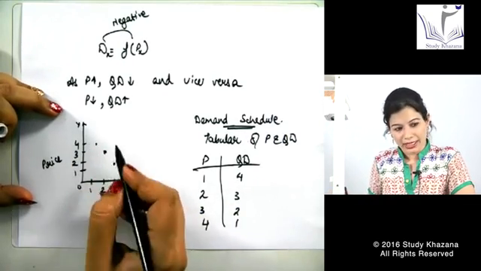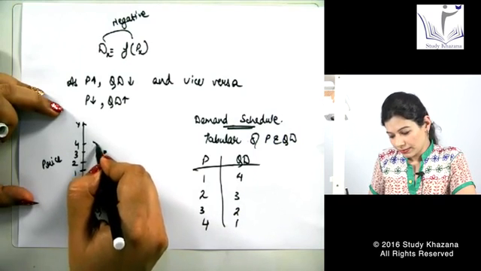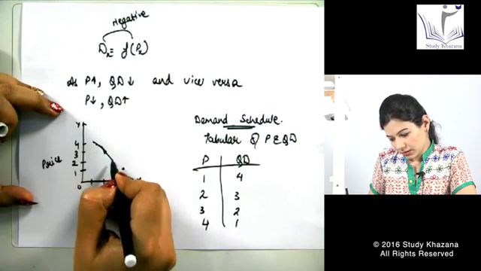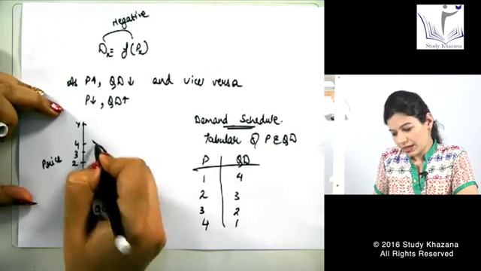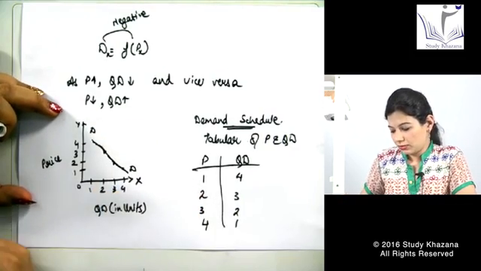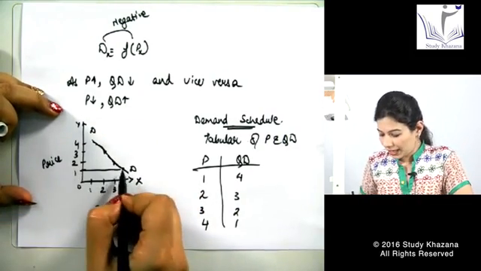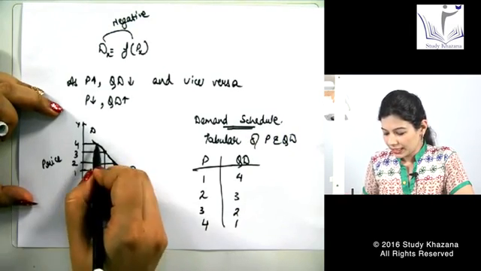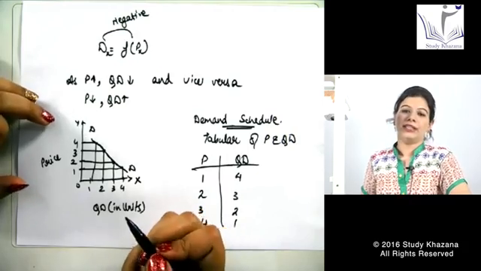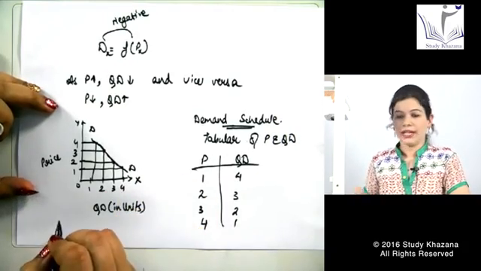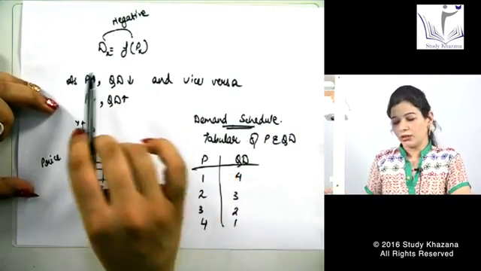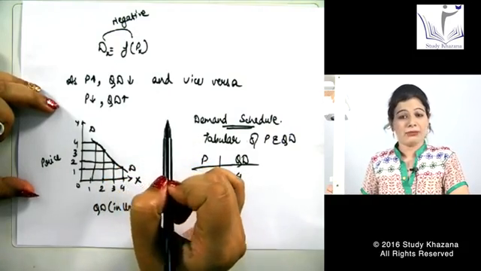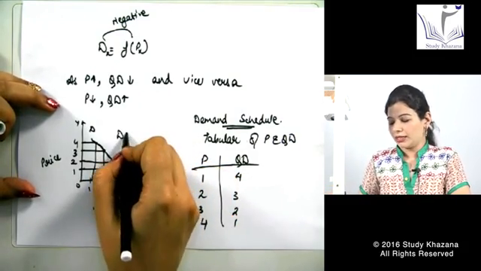As we plot these points, we get our demand curve. Again, this is representing what I have told you. As price increases, quantity demanded decreases. Fine. So this is called my demand curve. So we have covered the topic demand, its definition, demand schedule, and its demand curve.